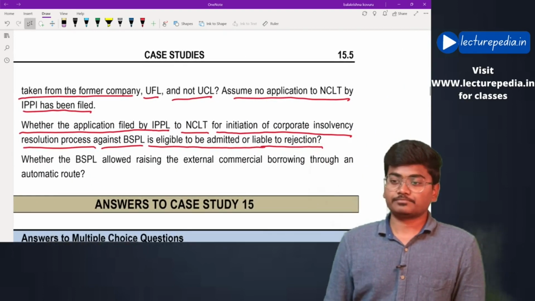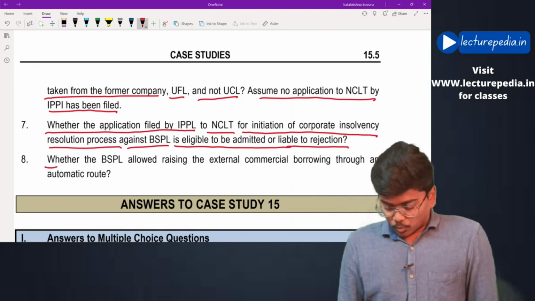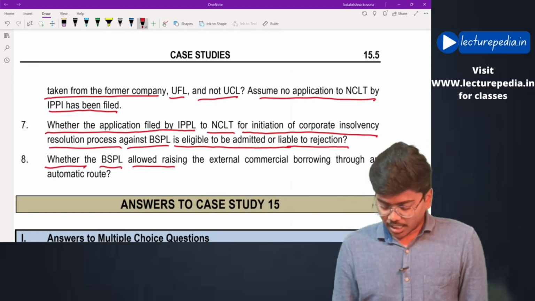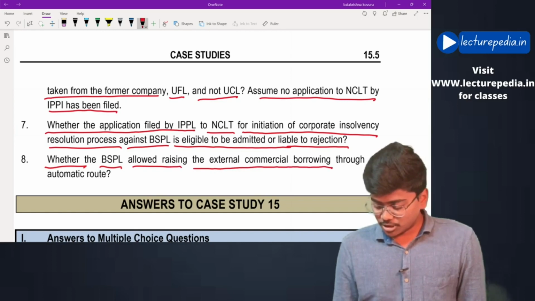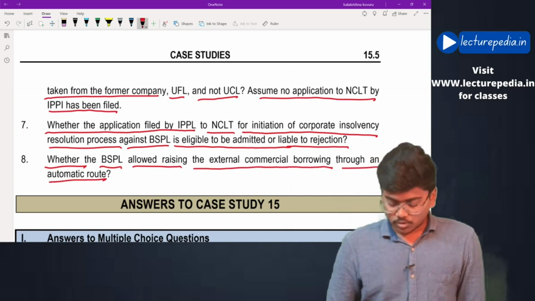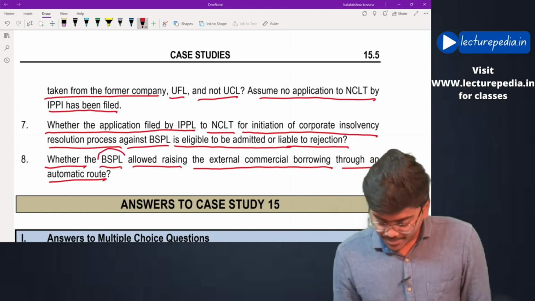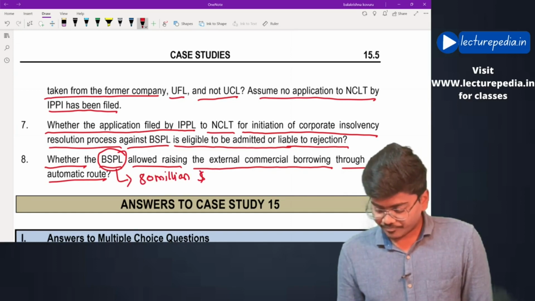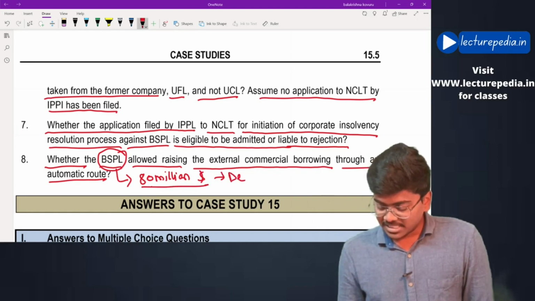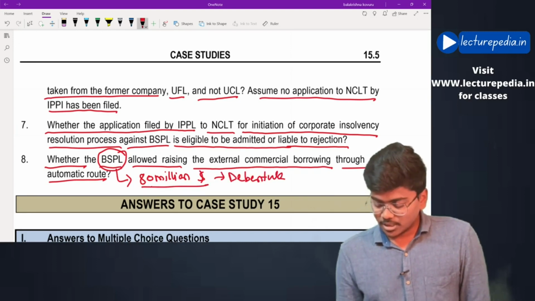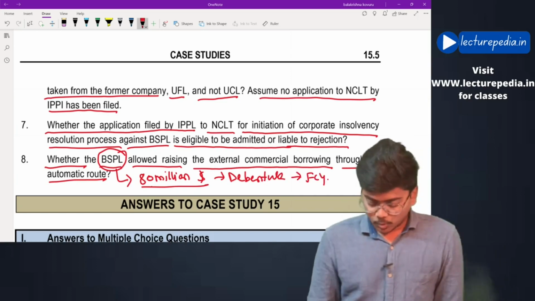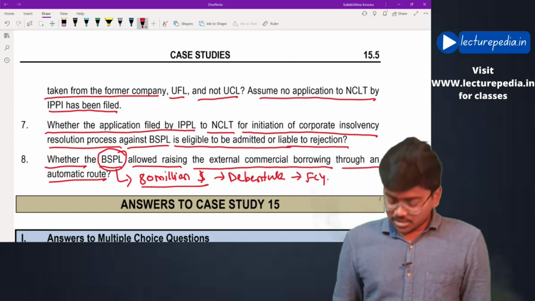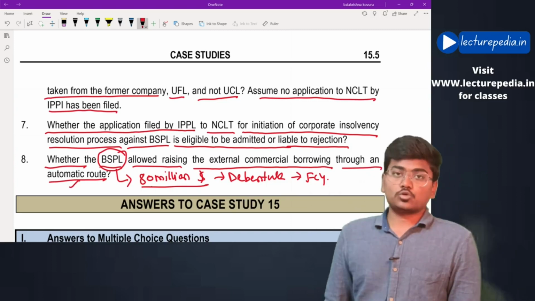Next, whether BSPL is allowed to raise external commercial borrowings through the automatic route. Basically, in the case study, BSPL has raised external commercial borrowings of $80 million, okay, by issuing debentures which are completely foreign currency denominated debentures. Now, whether it is valid to raise through the automatic route or it has to go through the approval route, let us see.